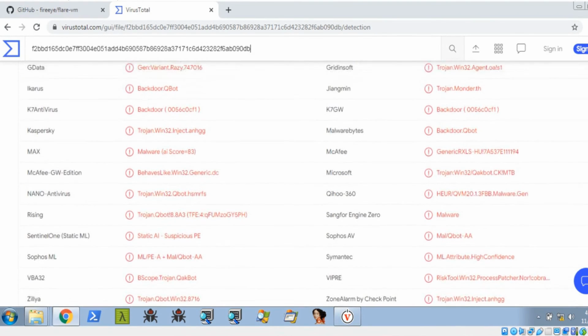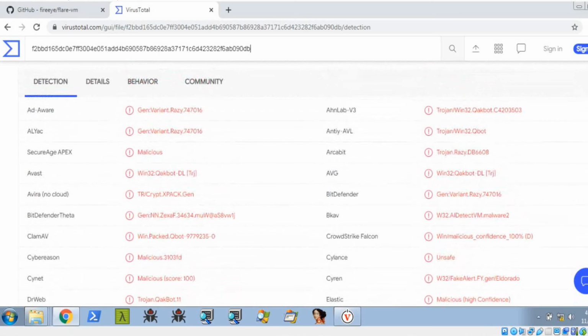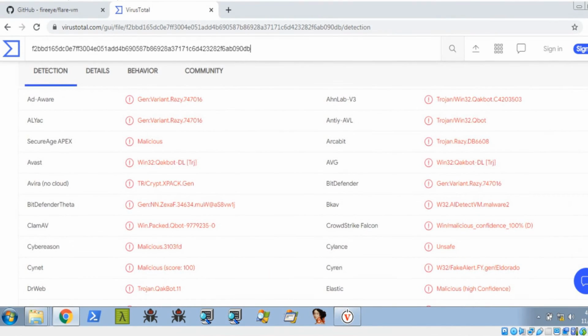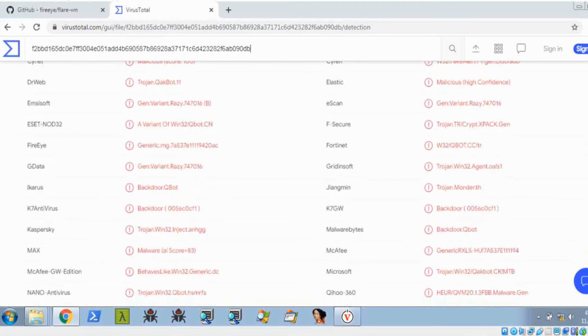So this is how to do a simple malware analysis using the volatility tool. You can also do it using a Linux environment, but in this tutorial I showed you how to do it using a Windows 7 environment. Okay guys, this is how to do it.